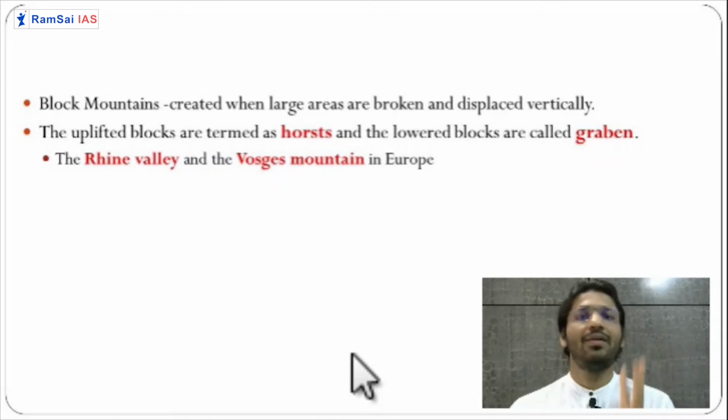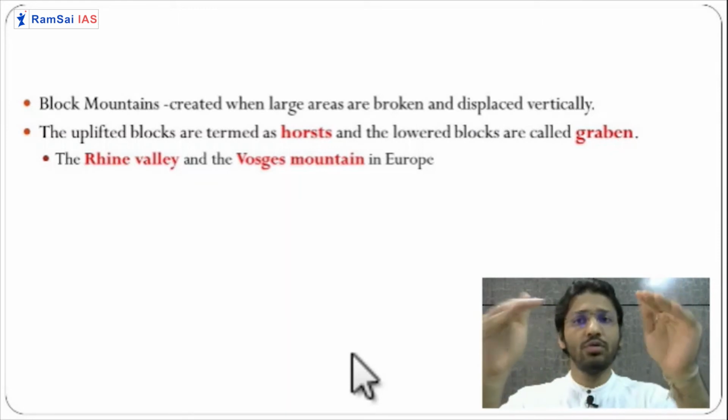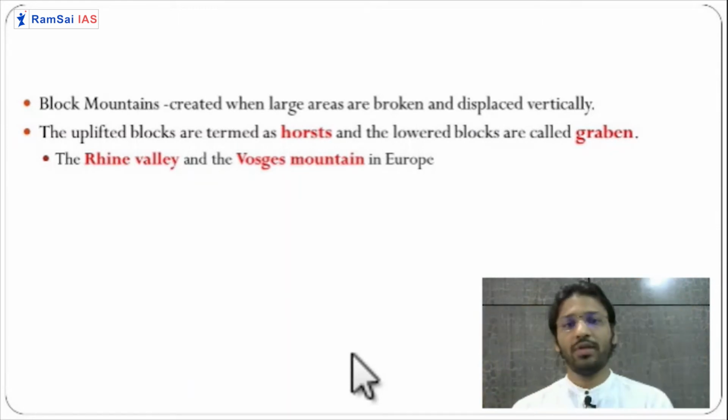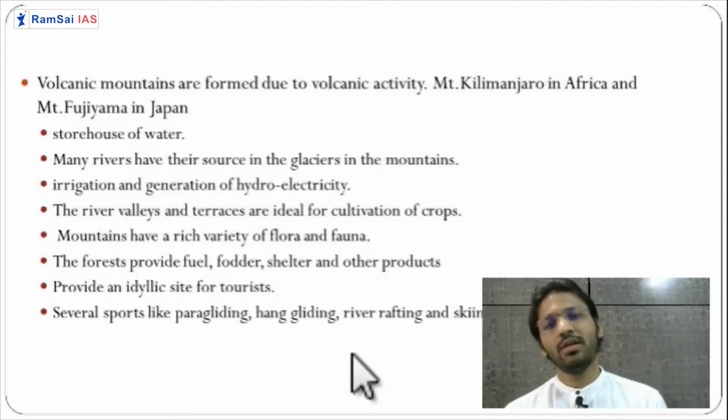Third one is volcanic mountain. How it is going to form in detail, we are going to see, but it is just formed because of the huge amount of lava which cools down, and a certain amount of elevation, peaks and summits are formed. We are calling them volcanic mountains. So there are very huge volcanic mountains. Mount Fuji in Japan is a very huge mountain.